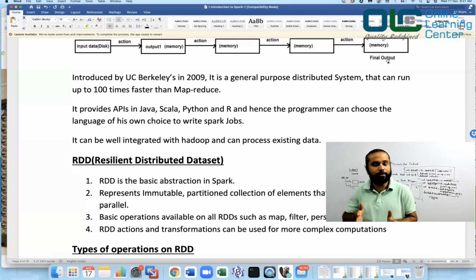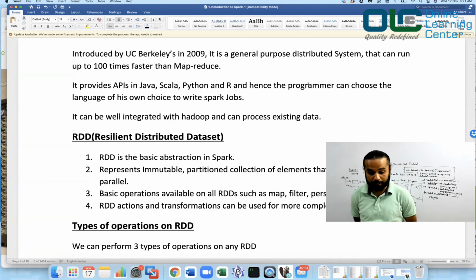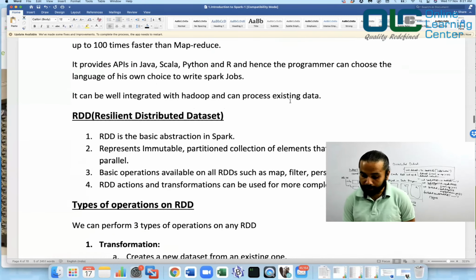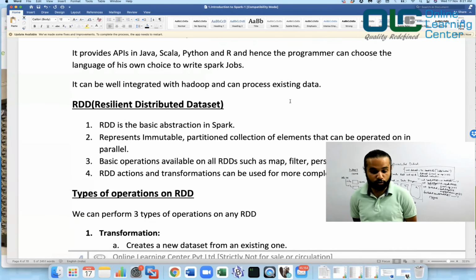Introduced by UC Berkeley in 2009, it is a general purpose distributed system that can run up to thousands of times faster than MapReduce, and it provides APIs in Java, Scala, Python, and R, and hence the programmer can choose the language of his own choice to write the Spark job. It can be well integrated with Hadoop and can process existing data. So if you already have your data in HDFS, you can directly set up your Spark and start reading the data of that HDFS.